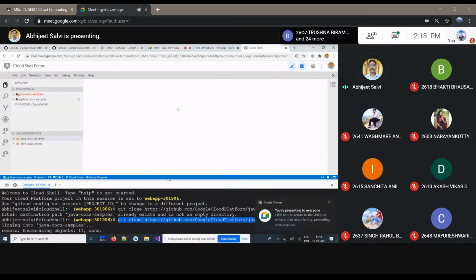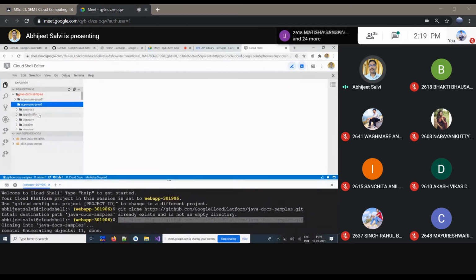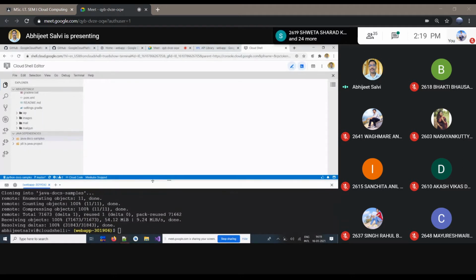Okay, now once we clone that, what we have to do is go back to that particular folder where we have to implement it. There are so many application types available. So we'll go by this app engine Java 8, and in that there is a simple program called hello.